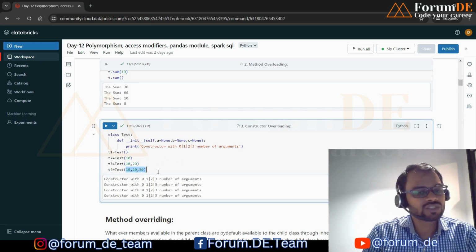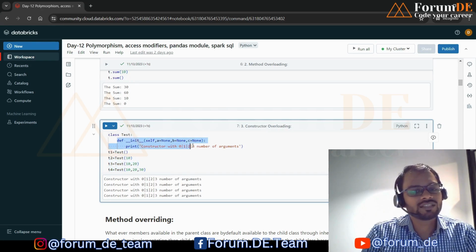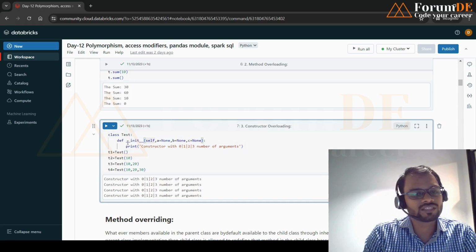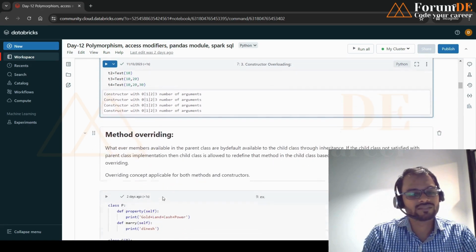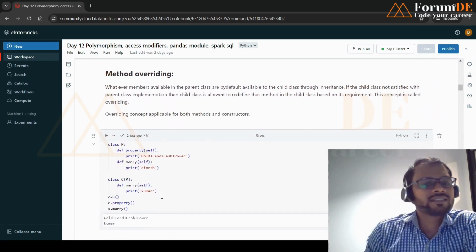So depending on the situation, depending on the signature, it is taking and handling all the scenarios, and it is acting differently depending on the situation. That is a very good example of constructor overloading. Now, if I'm going to talk about method overriding, the last part.